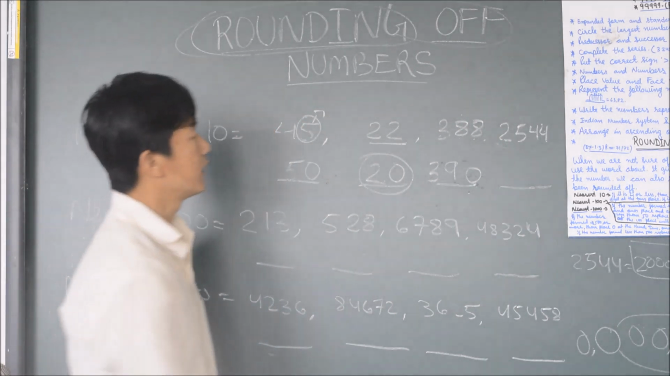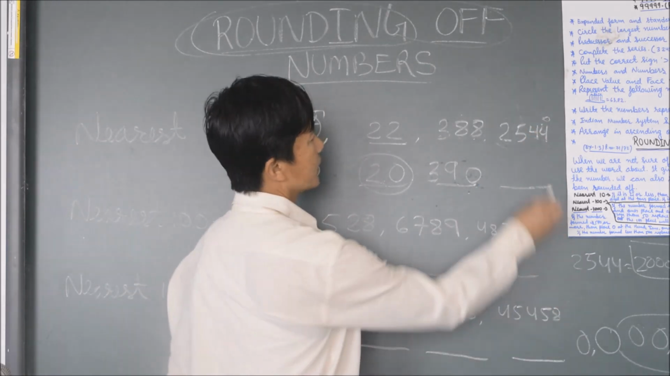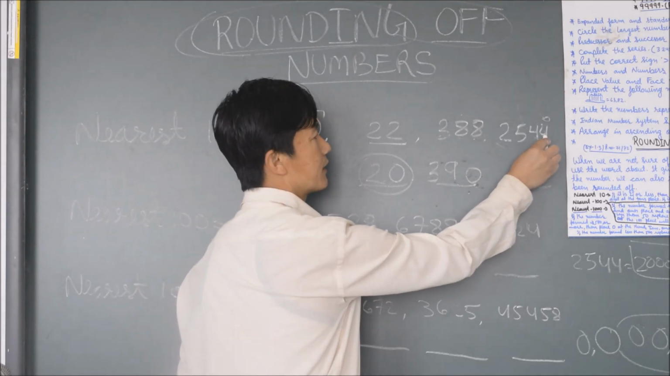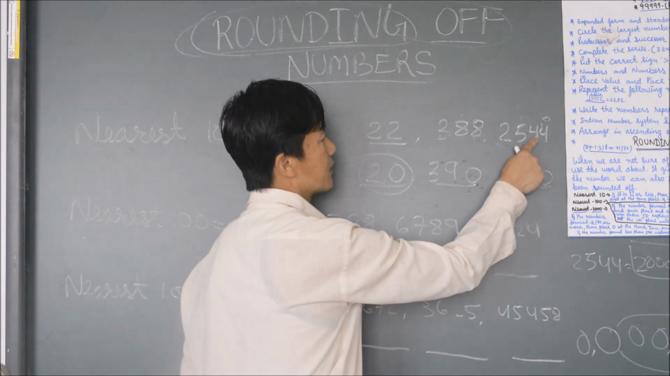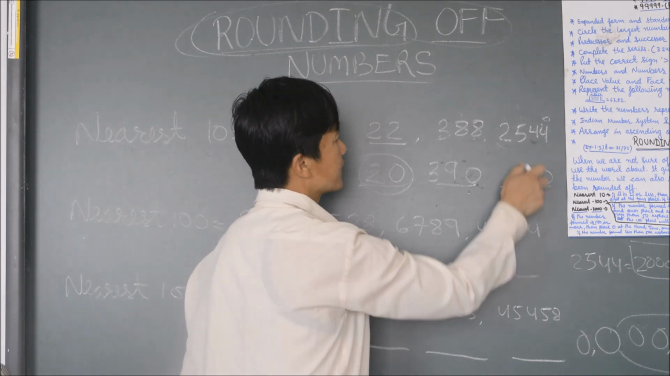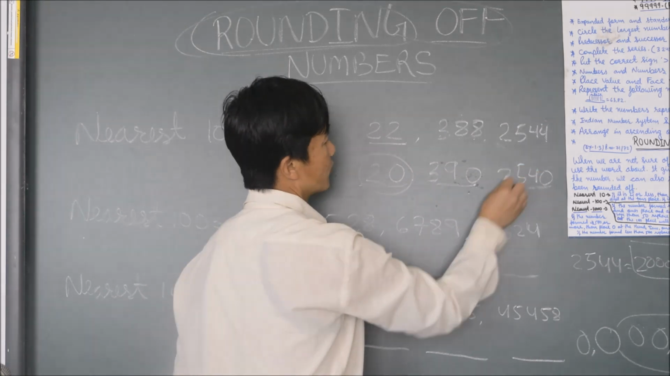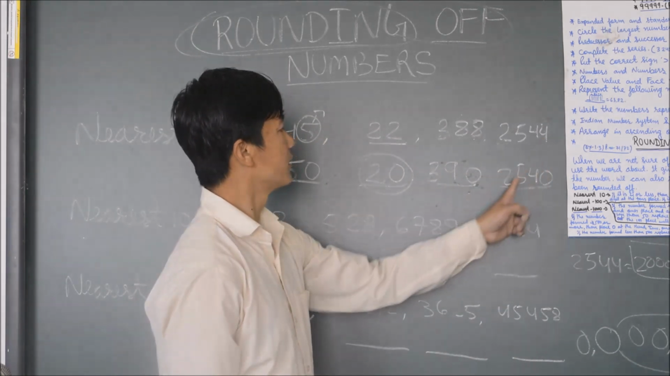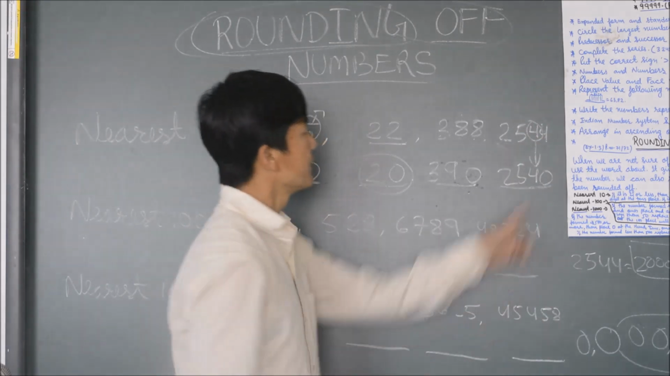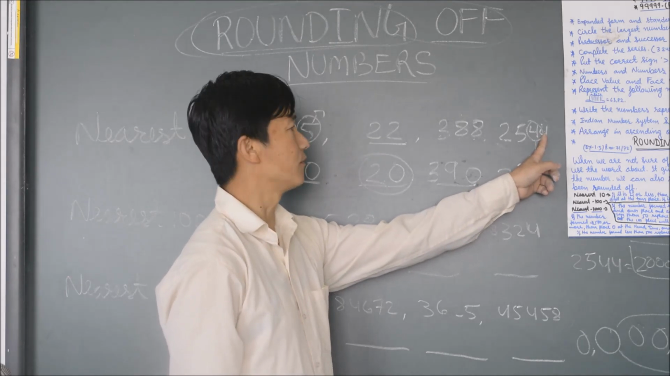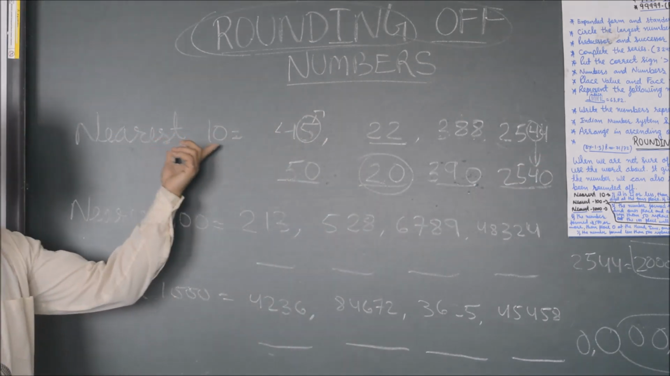So now check this number. First we have to check the ones place. The number is 4 itself. It is not greater than 5. 4 itself, that means 0. And here in the tens place, this 4 remains the same. And 5 and 2. So this is 2540. The tens place remains the same because the ones place number is 4 or less than 5. So these are about the nearest 10.